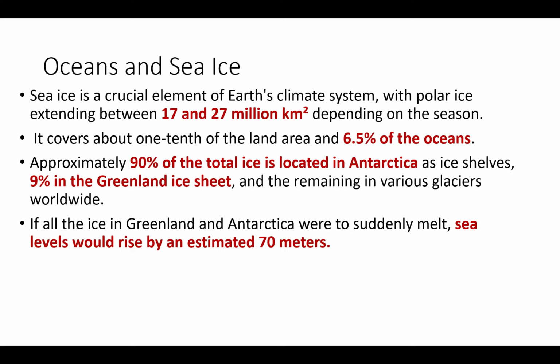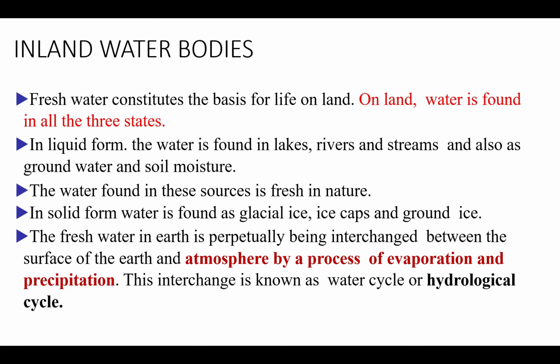So if all the ice in Greenland and Antarctica were suddenly to melt, then sea level would rise by an estimated 70 meters. Now let us discuss the inland water bodies. Fresh water constitutes the basis of life on land. On land, water is found in three states. You know them: liquid, solid, and gaseous.